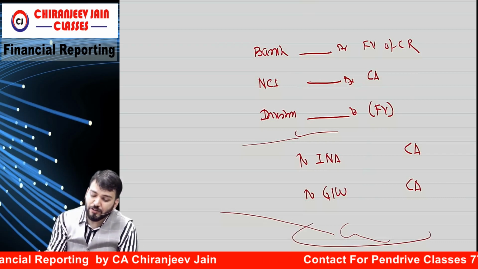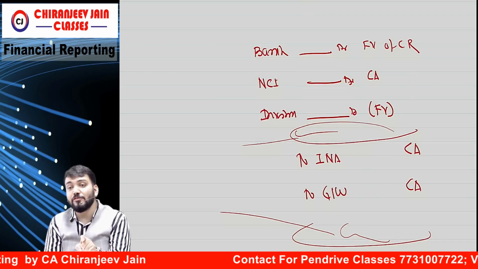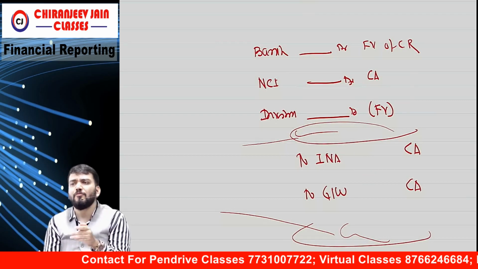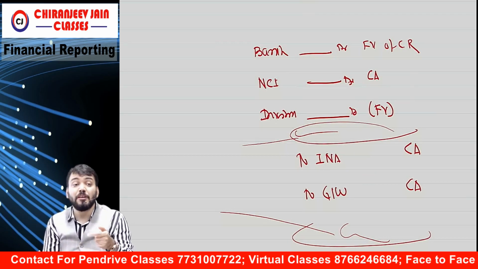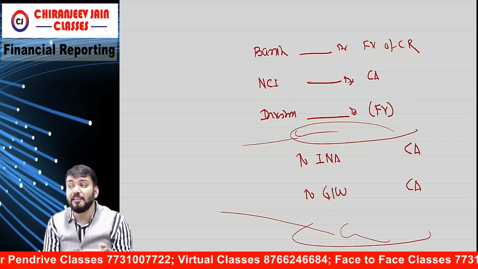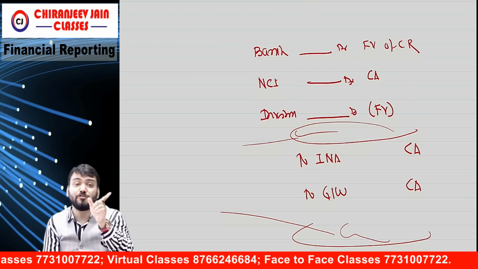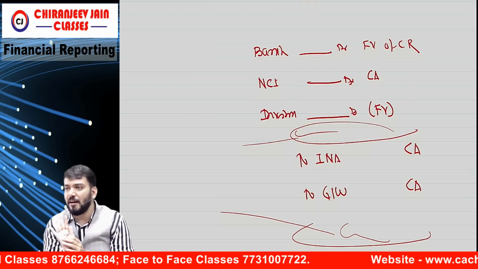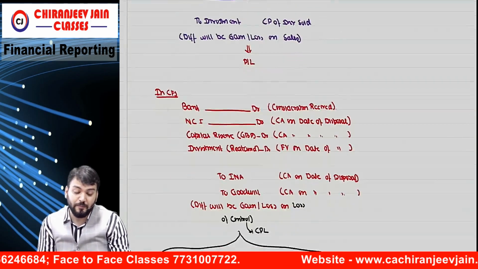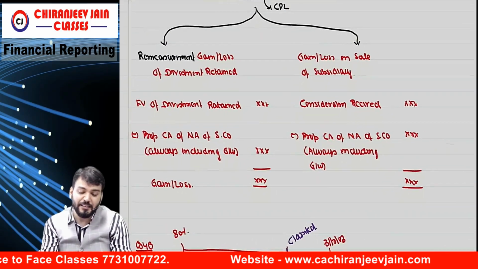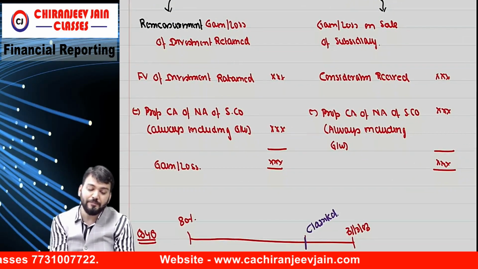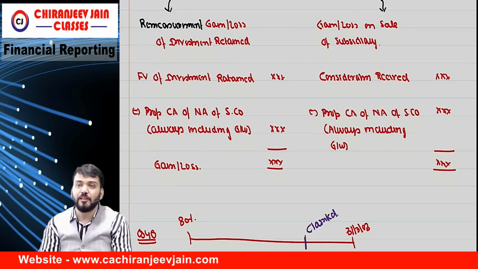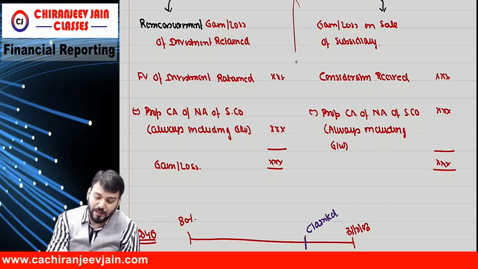But can I say this gain or loss is of two types. One is gain or loss on remeasurement of investment. One is gain or loss on disposal of shares. Because you have remeasured the investment at fair value, there will be some gain or loss on remeasurement of investment also. So you need to segregate that, if they ask in the exam. So this is the formula to segregate: remeasurement gain or loss of investment retained, and gain or loss on sale of subsidiary. So there are two gains or losses. Understood this point?